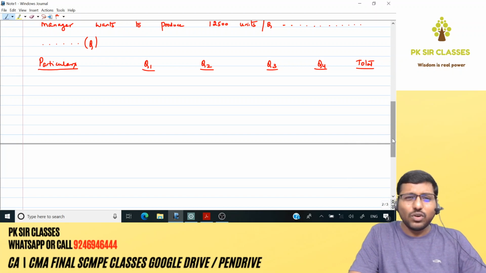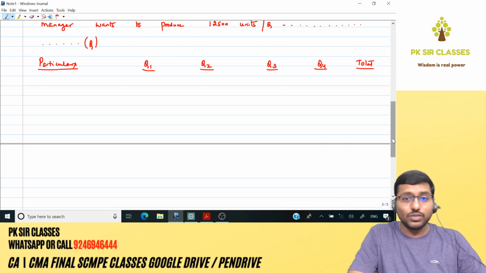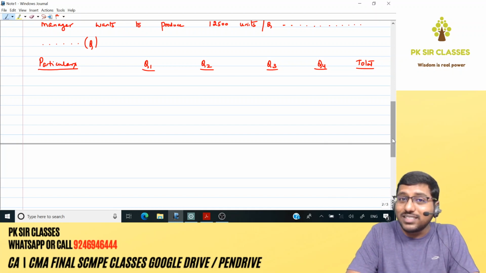Now, how will you find your total cost? Total cost includes, if you look at the question, direct material, direct labor, and variable overheads. That will give you your total variable cost. It doesn't end there. You need to also add inventory holding cost, because we are calculating total cost as per existing production plan. Existing production plan is the traditional production plan. Traditional means they're going with the inventory model, whereas the new model will be JIT, where there will be no inventory. That will be calculated later.